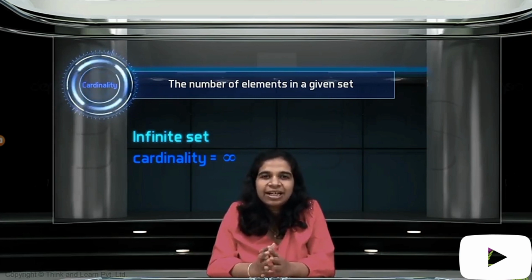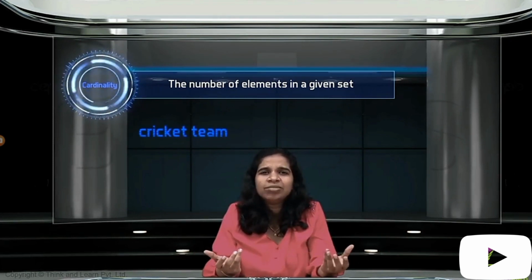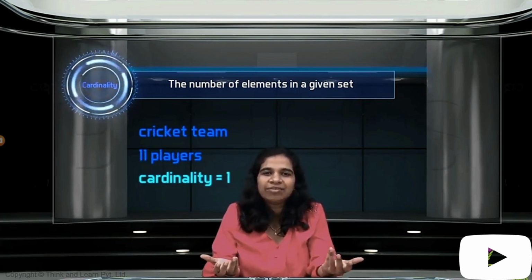So for any finite set, list out the elements, count the number of elements, and that would be the cardinality. Right? If you take a typical cricket playing team, there will be 11 players in the team, so the cardinality of that set is going to be 11.